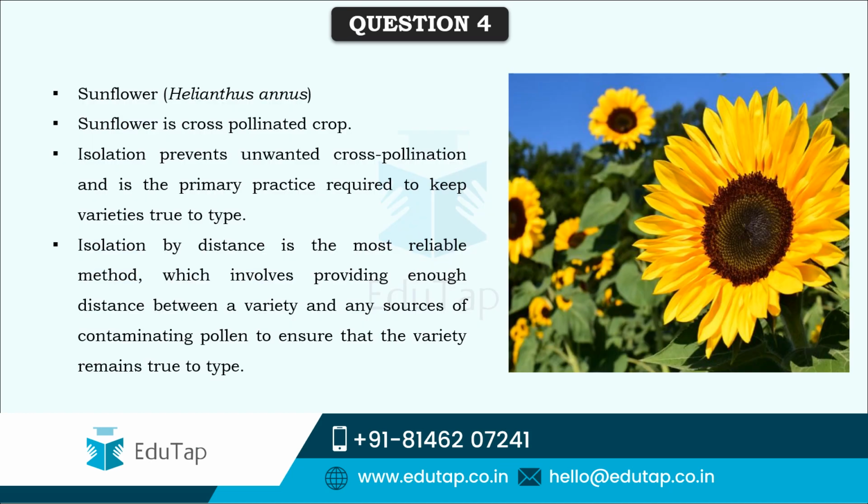Isolation prevents any unwanted cross pollination, and it maintains the genetic purity of the seed that is being produced. And yes, the sunflower scientific name is Helianthus annuus, and 400 meters needs to be maintained as isolation distance while going for foundation seed production.